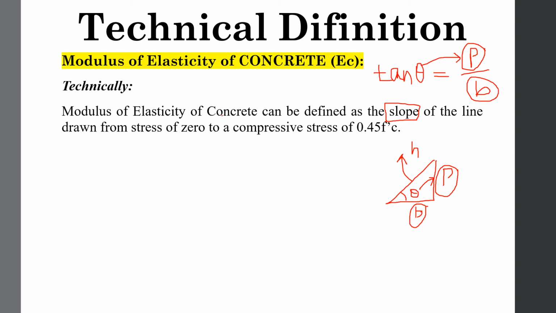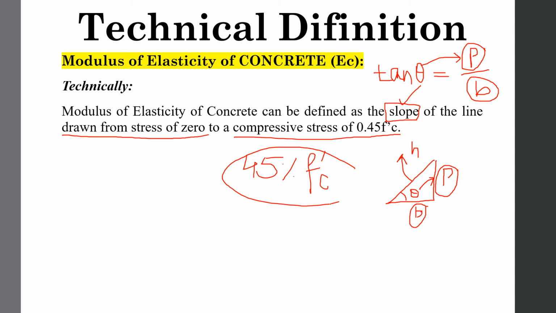So modulus of elasticity of concrete is the slope of the line drawn from zero stress to a compressive stress of 0.45 fc prime, means we will take the 45% value of fc prime. As I told you, I will describe it in a graph, and you can easily understand this 0.45 fc prime there.